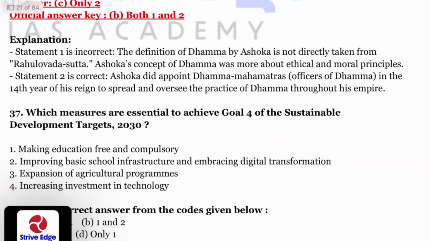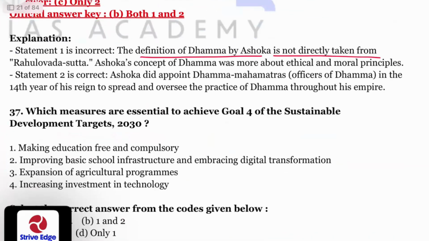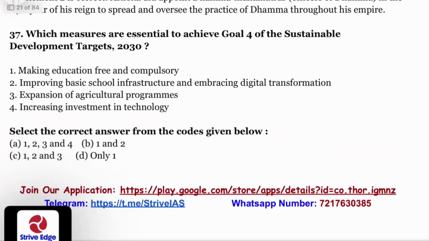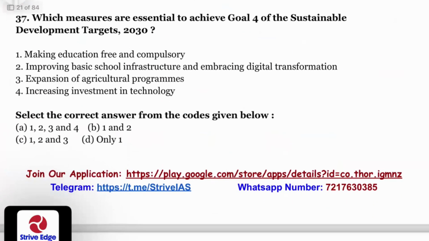Though the definition of Dhamma by Ashoka is not directly taken from the Rahulovada Sutta, so option 2 should be the correct answer, but the official answer key gave both 1 and 2 as the correct answer. So we'll go by that only, and we need to refer to the revised answer key for the answer.